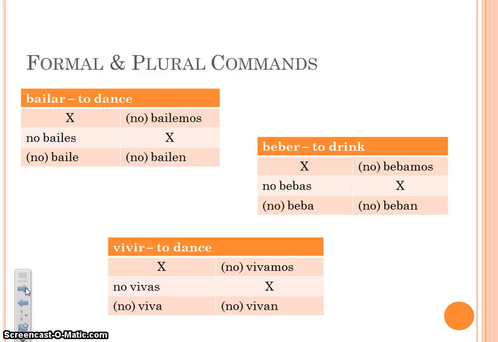The verb beber is an ER verb, and it's going to use present tense AR endings. So no bebas, no beba or beba, no bebamos or bebamos, either one, and no beban or beban, either way. And then vivir is also an IR verb, and it's going to use AR endings because we put in the yo form, drop the o, and add the opposite ending. So no vivas, no viva or viva, vivamos or no vivamos, vivan or no vivan. Okay, so this is what it means to use the opposite ending.